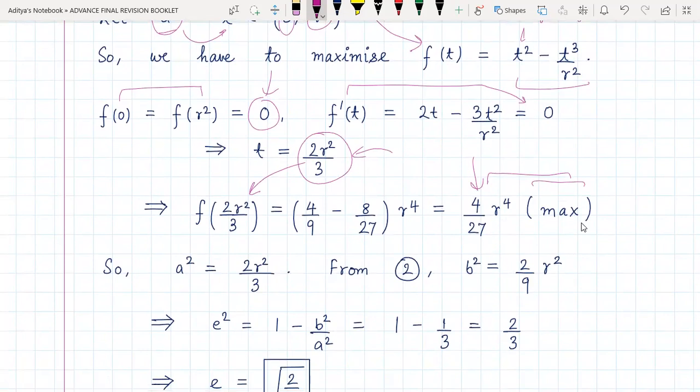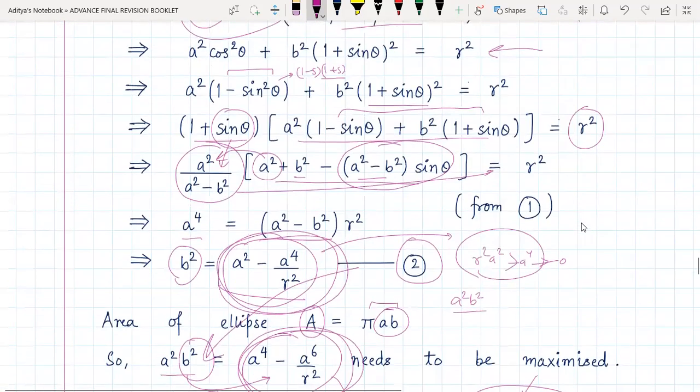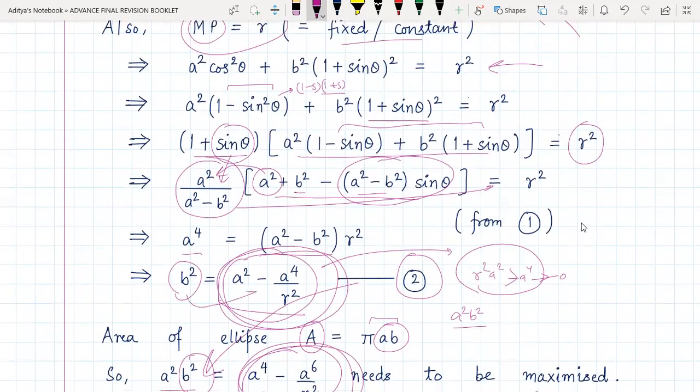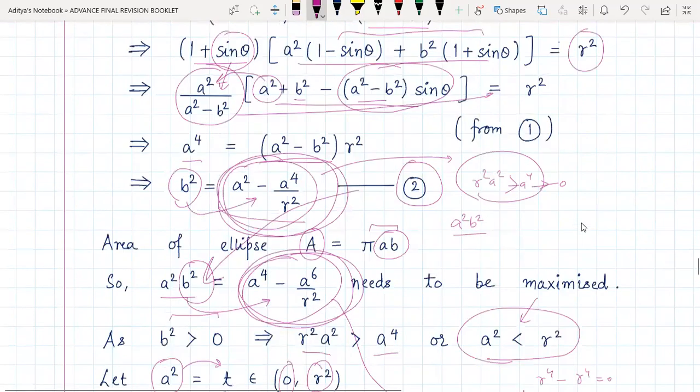But we are not being asked to find the maximum area. We are being asked to find the eccentricity e in that case. So no problem. t, which is equal to a square, must be equal to this, right? So that's what we have substituted. But what was equation number 2? Equation number 2 said b square is equal to blah, blah, blah. So what I'm doing now is I'm simply going to substitute in the values.